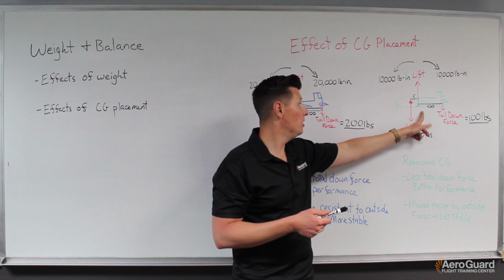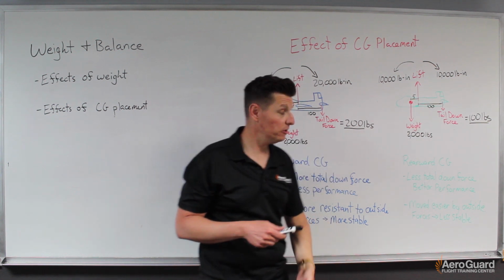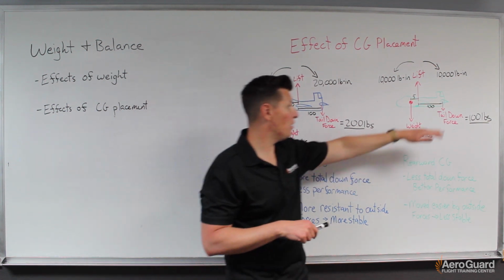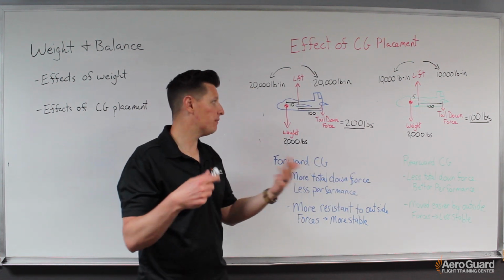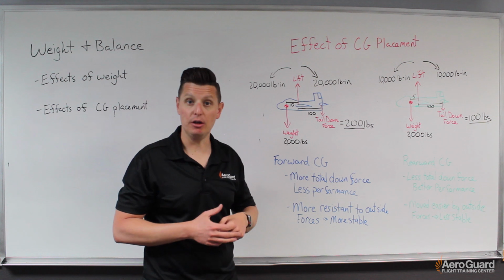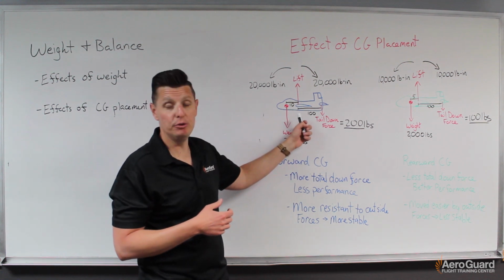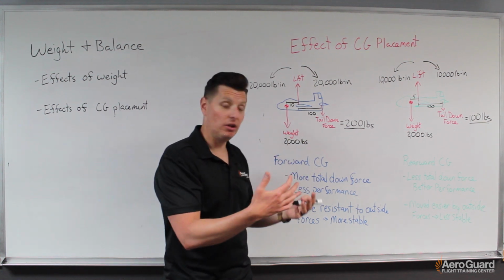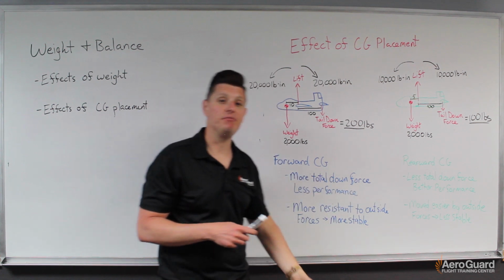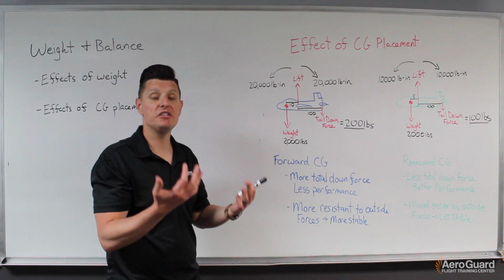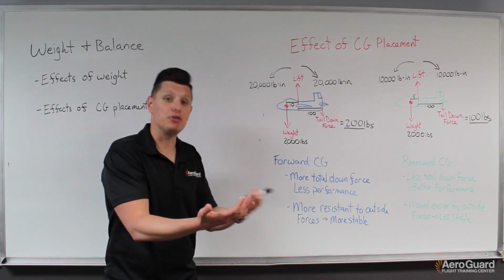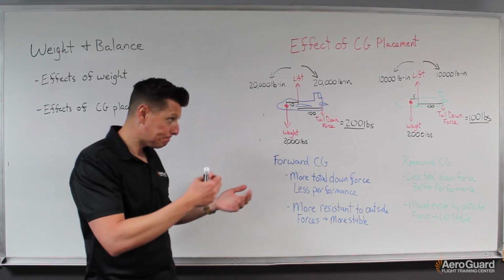As opposed to when we make the CG more rearward, now our total down forces are less, so we have to produce less total lift, and therefore, for any given flight condition, we'd have a relatively lower angle of attack compared to this blue airplane, and therefore less drag is created, and we'd have generally better performance, right? So by having a more rearward CG, we can anticipate being able to fly faster for any given power setting.